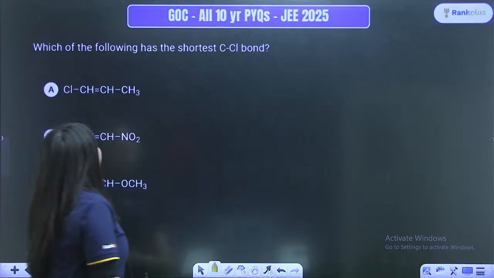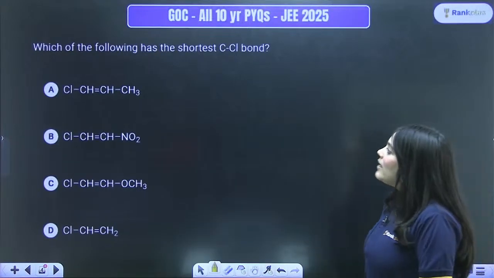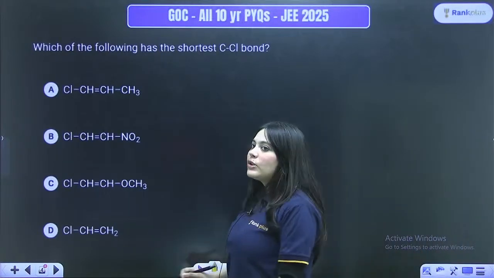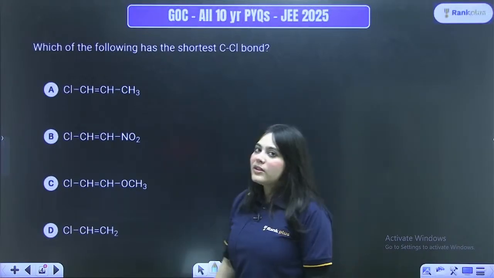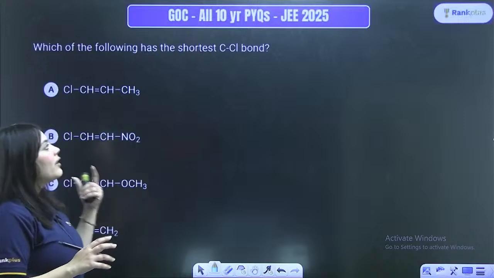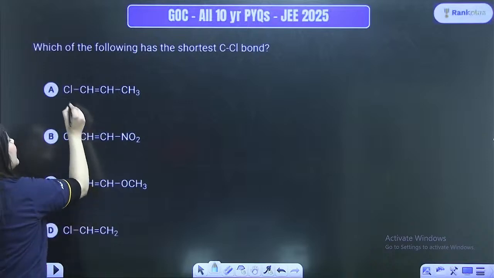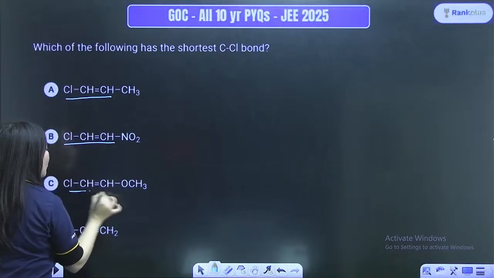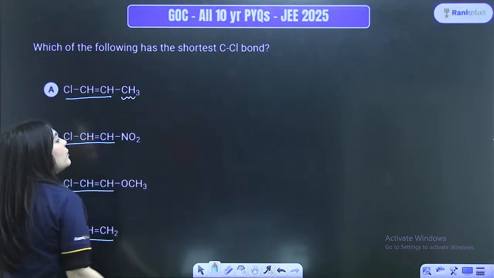Now, the next question on your screen: which of the following has the shortest C-Cl bond? Once again, before solving this question, you have to scan the kind of options given. I'm not focusing on the question, I'm focusing on just the options. Can you see that this group is similar in all of the 4 options? What is actually changing? The substituent attached to it. Can you see here a CH3 group is attached?